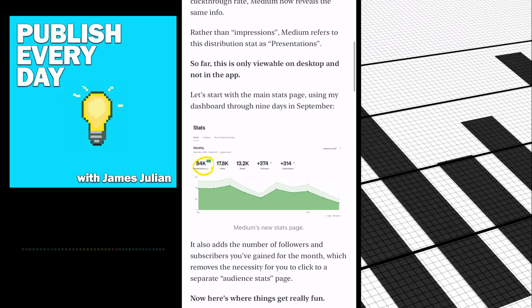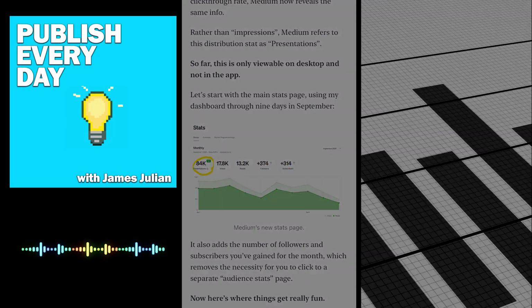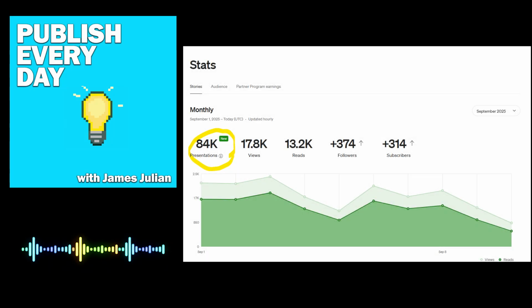page using my dashboard through 9 days in September. So you can see where I've circled in yellow here the new stat that shows presentations. So it appears my stories have gotten about 84,000 impressions in the first 9 days or so of September.